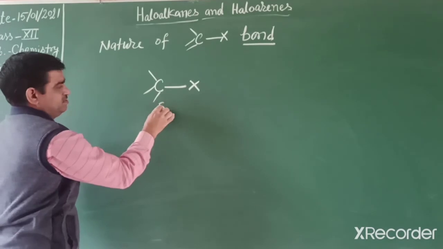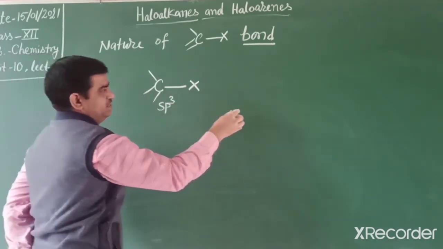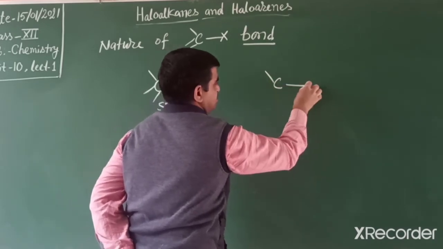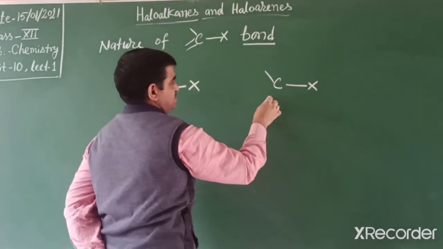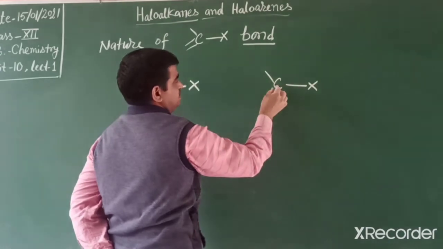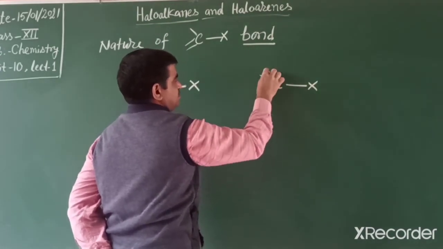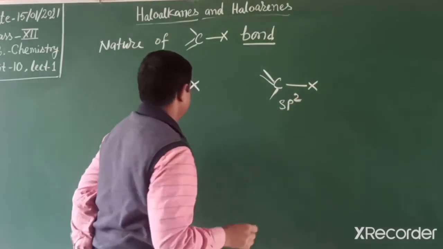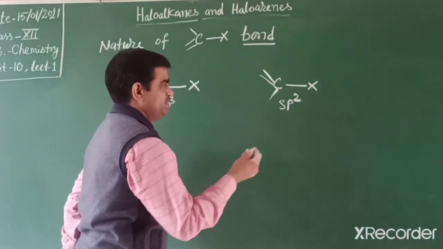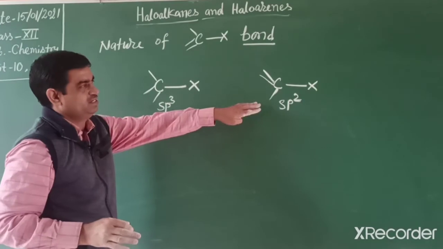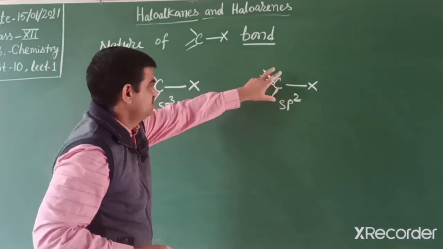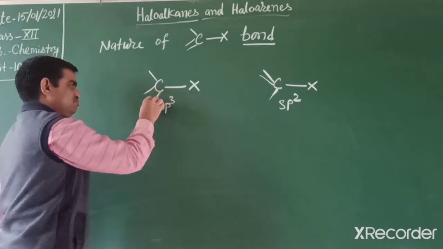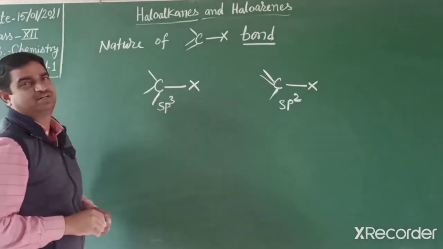This one is sp3, and if the halogen is attached to a doubly bonded carbon atom, that is vinylic halide, then it is sp2, or aromatic halide. Slightly, that one is different and this one is slightly different. Our main focus is on the sp3 hybridized carbon atom.